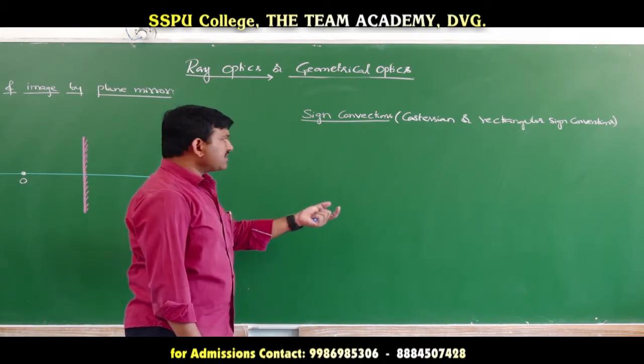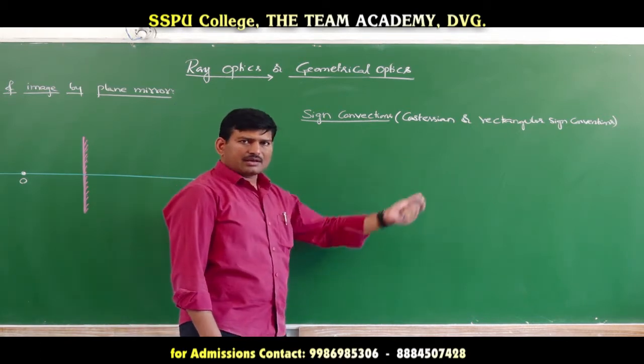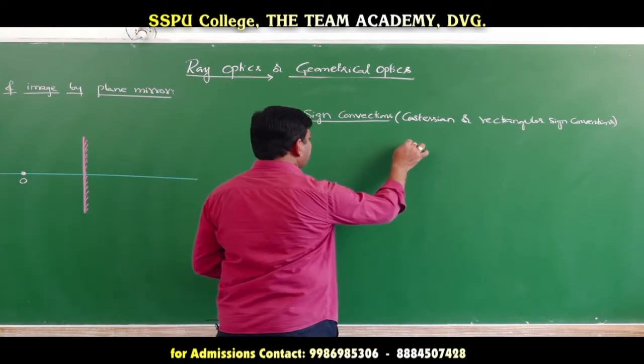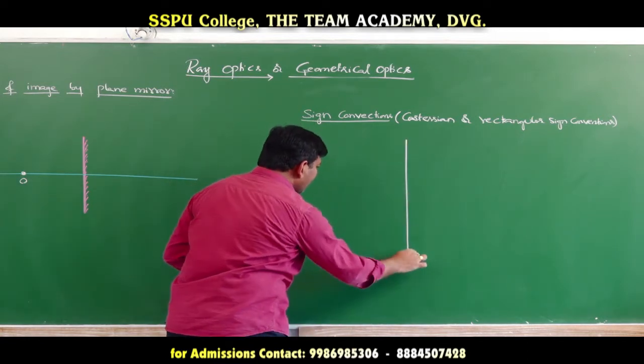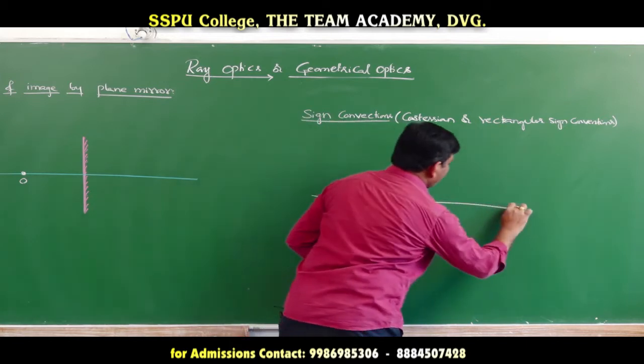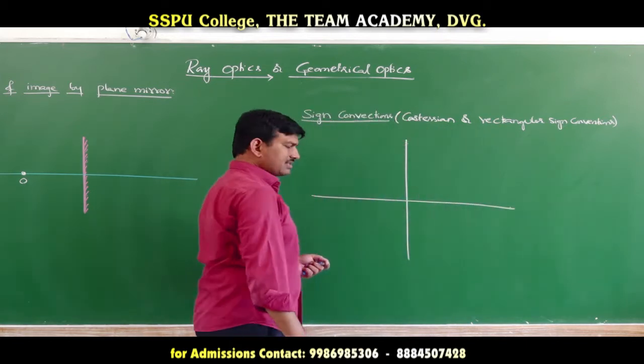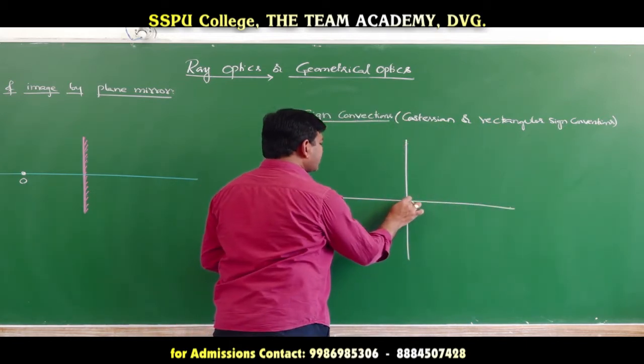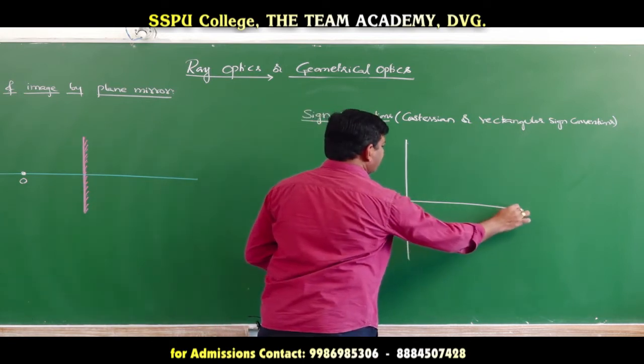According to the present mathematical part, we can go with sign conventions like this. This is the x axis and this is the y axis. This is treated as the origin of the coordinate system, or Cartesian system.